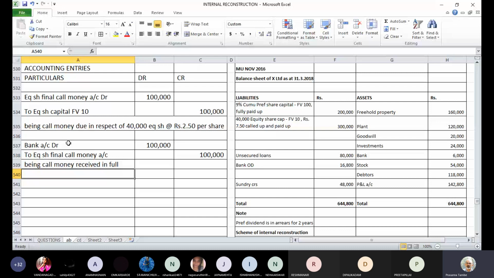So the entire amount of 1 lakh rupees was received by the company. Have you noted these two entries? Yes, sir. Okay.